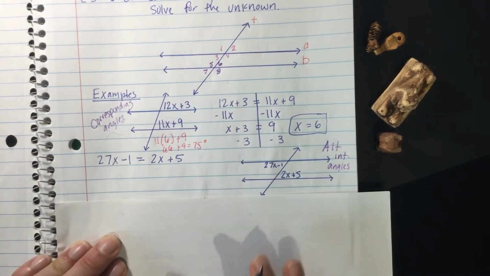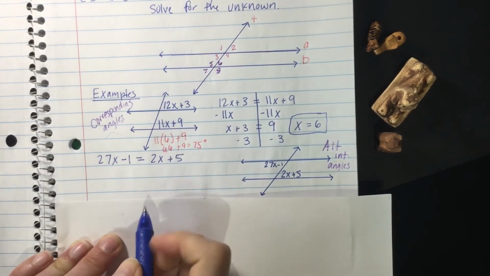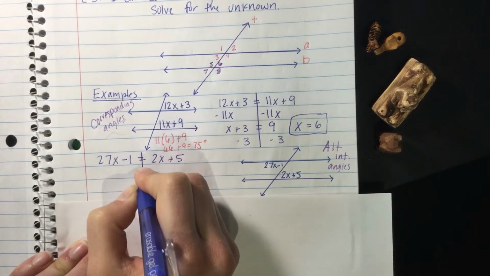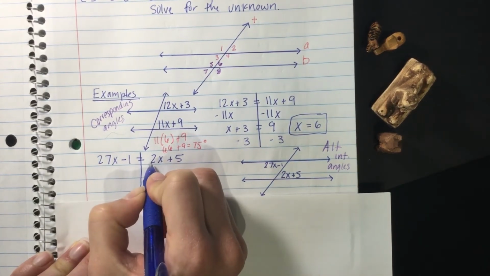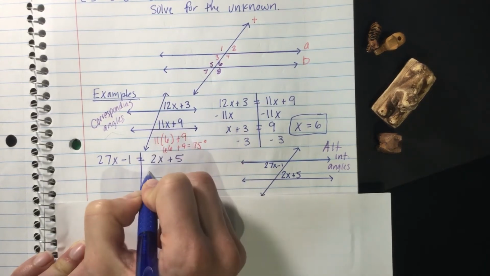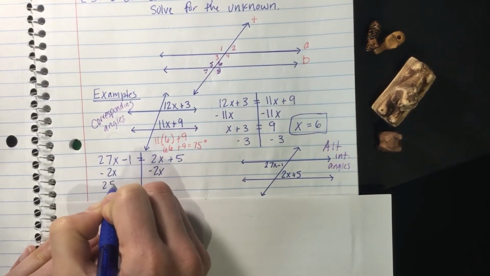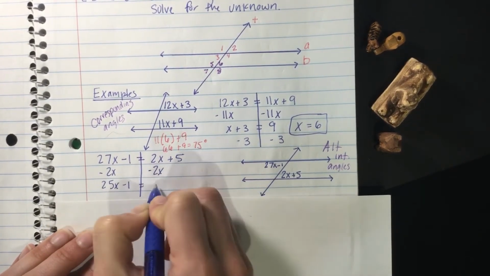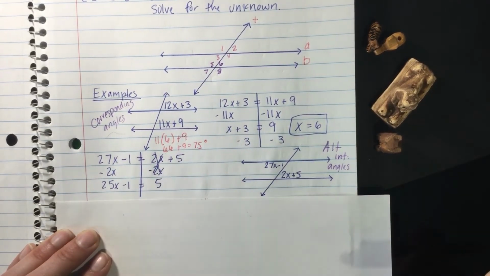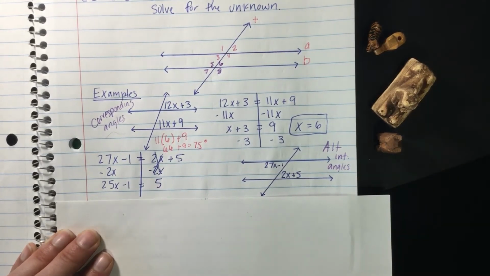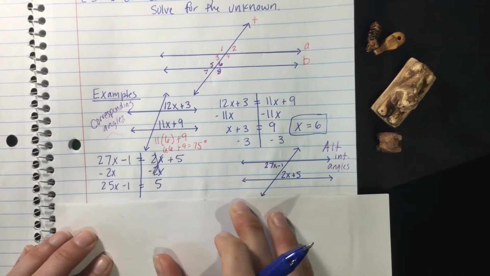All right. Now we're going to make sure all the variables are on one side and all the numbers on the other side. So we're going to draw a line down the equal sign. And remember, I don't really like working with negatives, so I'm going to make sure all my variables are on the left. So I'm going to subtract 2x, I now have 25x minus 1 equals, remember that cancels, all we're left with is 5. Again, if you think I'm going a little too fast, you can pause the video and try doing it on your own first and then see if you're correct.